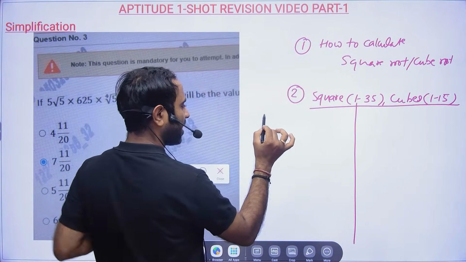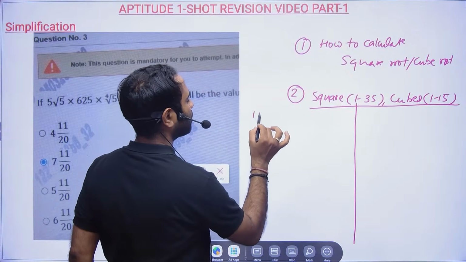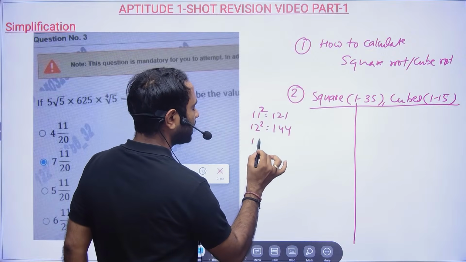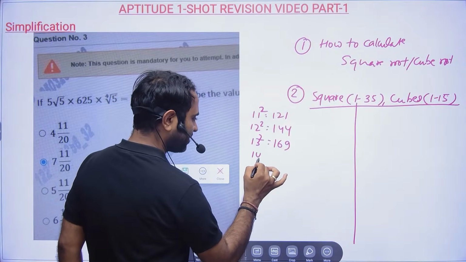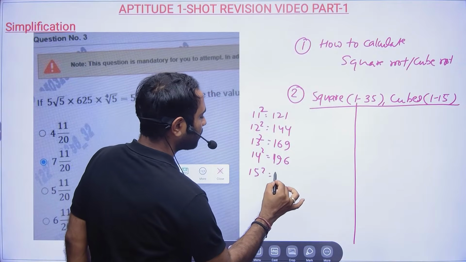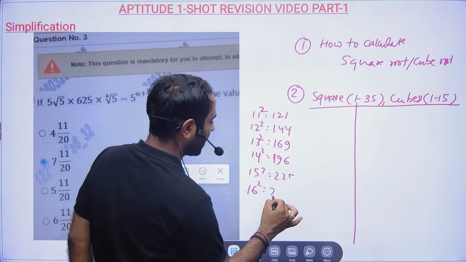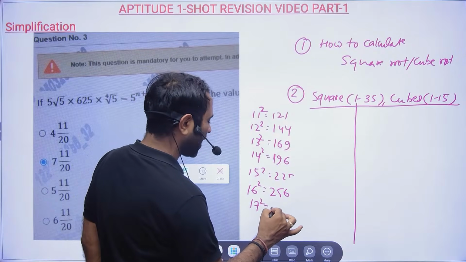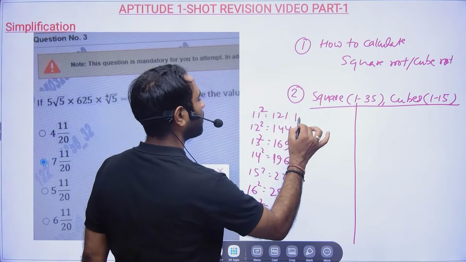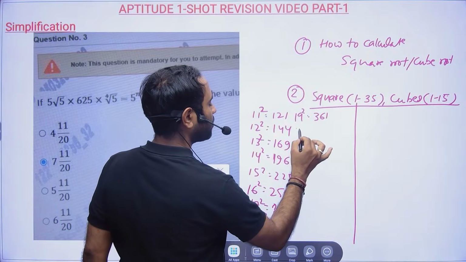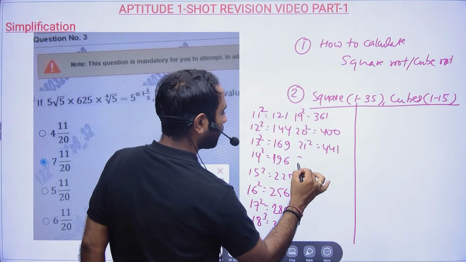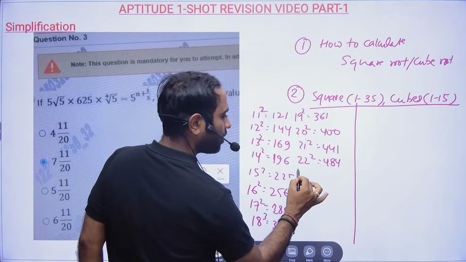What you have to do, like a square, see 1 to 10 square everybody knows, so let us practice once. 11 square 121, 12 square 144, 13 square 169. See, I am not wasting time. I am just trying to remember, repeat along with me. 15 square 225, 16 square 256, right? In exam, for everything you cannot use calculator, okay? 289, 18 square is 324, 19 square is 361, 20 square is 400, 21 square is 441, 22 square is 484, right?